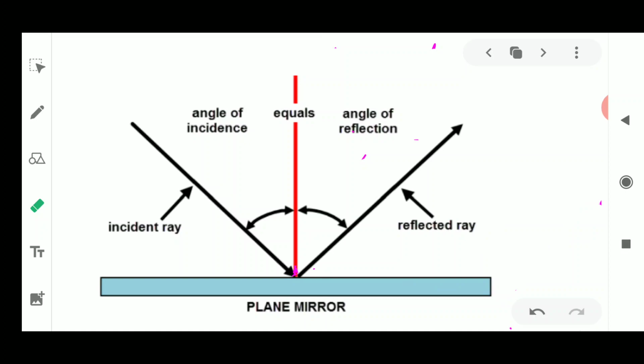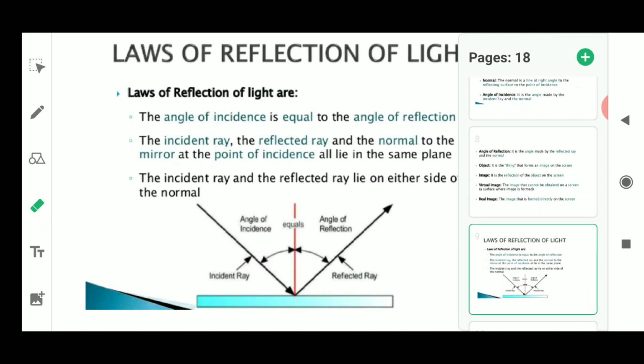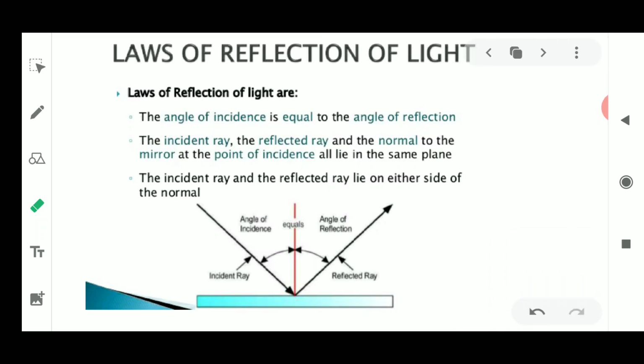Now based upon these topics, I'll start today's video, and today's topic is the laws of reflection of light. Is the light which is being reflected going to follow any kind of law? If we talk about the laws, there are two laws of reflection.